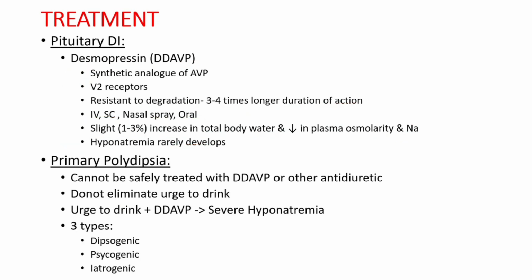When we consider the treatment of primary polydipsia, these patients cannot be safely treated with desmopressin or other antidiuretics because it does not eliminate the urge to drink. The patient will be drinking excessive water, and we give desmopressin along with this. This can precipitate severe hyponatremia.